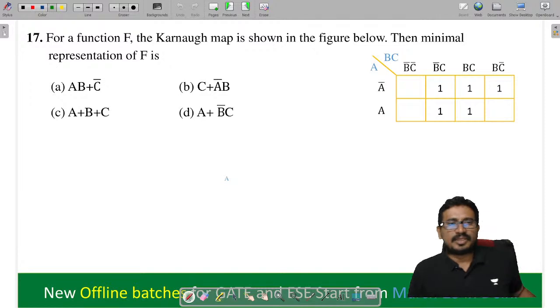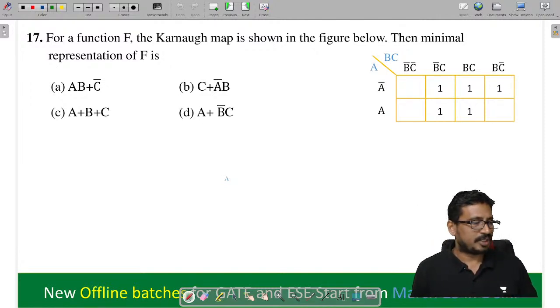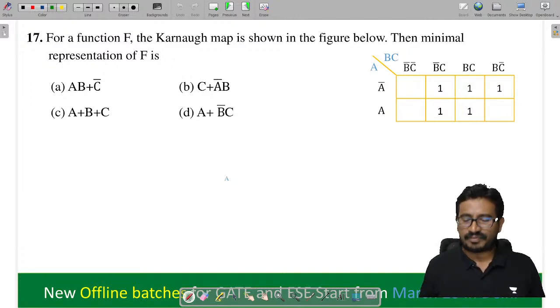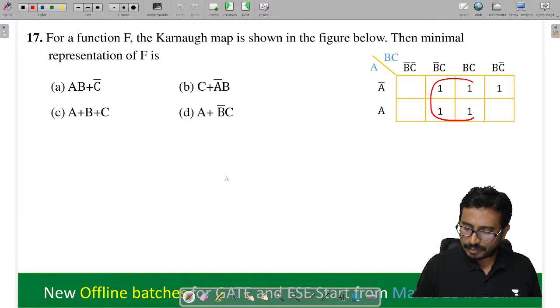Next, the K-map of the function f of the circuit is shown in the figure. The minimal representation of f is? Now tell me the minimal function here. So I can group this thing. By grouping this thing here, what will I get?